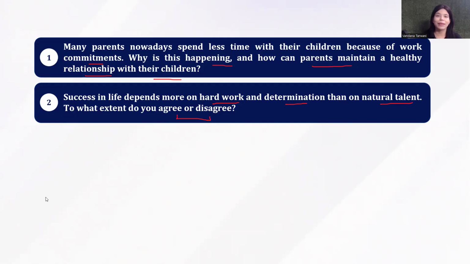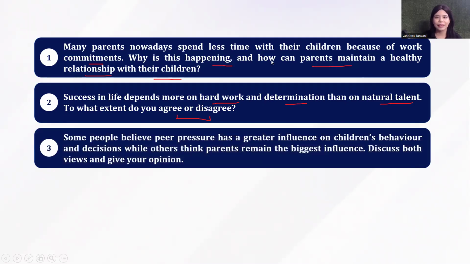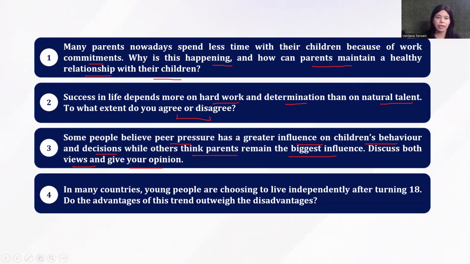Okay, next one. I feel like giving my opinion on every single question, but I'm holding myself back. Next up here is some people believe peer pressure has a greater influence on children's behavior and decisions, while others think parents remain the biggest influence. Discuss both views and give your opinion. Next up here, in many countries, young people are choosing to live independently after turning 18.